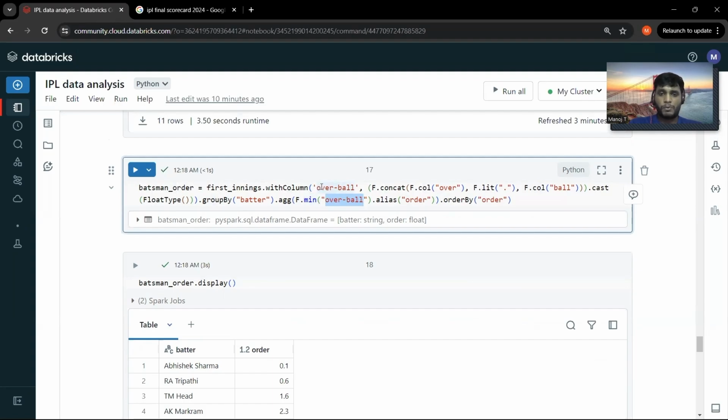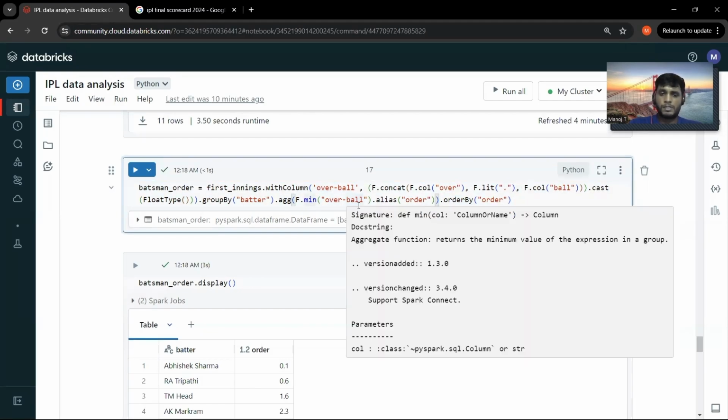I'm creating a new column, over ball, by concatenating overs with the ball and casting it as a float type, then grouping it by the batter, and in the aggregations I'm finding the minimum over ball, which means its first appearance, right?